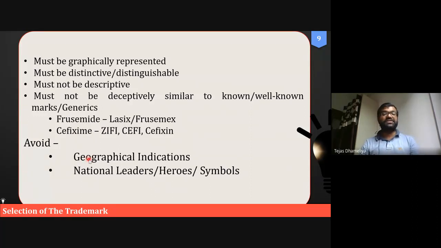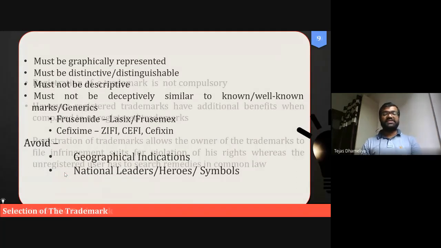This was discussed by Mr. Sanjay Patel in his lecture when Professor Bhardia asked what is called geographic indication. He gave examples like Darjeeling's or Assam's tea, or the Zari industry and innovations from Surat. That also should be avoided in trademarks. We should also avoid our national leaders and their images, and heroic personalities and their symbols.